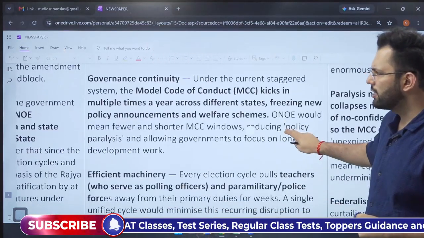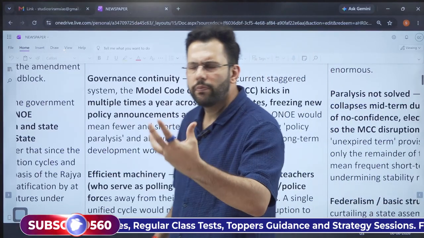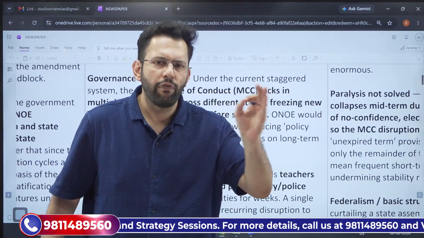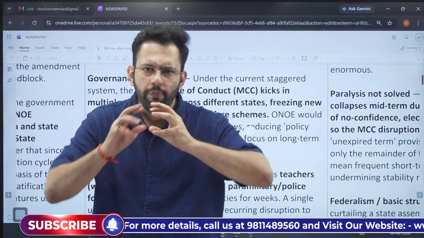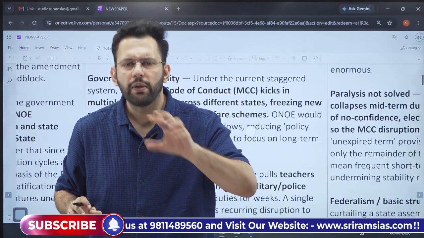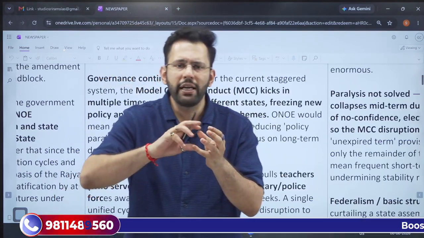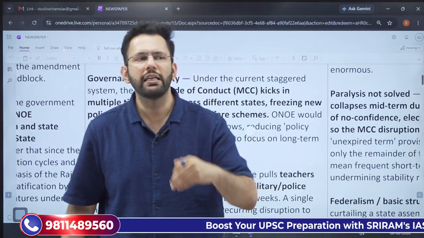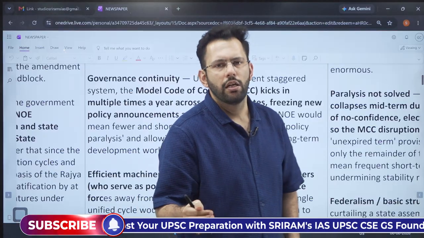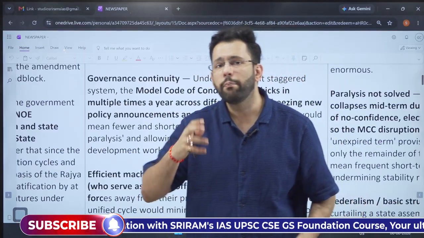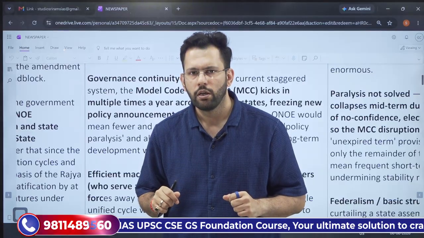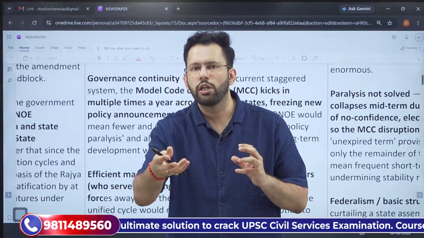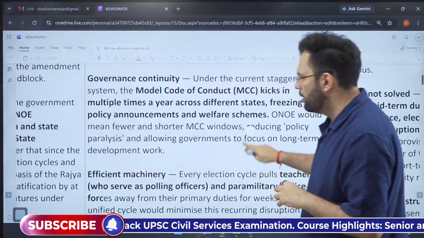Second is governance continuity. Whenever the elections are announced, Model Code of Conduct comes into play. From the date of announcement of elections, Model Code of Conduct comes into picture. And what happens is that the government can now not take major policy decisions. It ultimately decreases the power of the government to implement their reforms or policies. So this policy paralysis arises due to multiple elections and imposition of Model Code of Conduct. So this problem will also be solved.